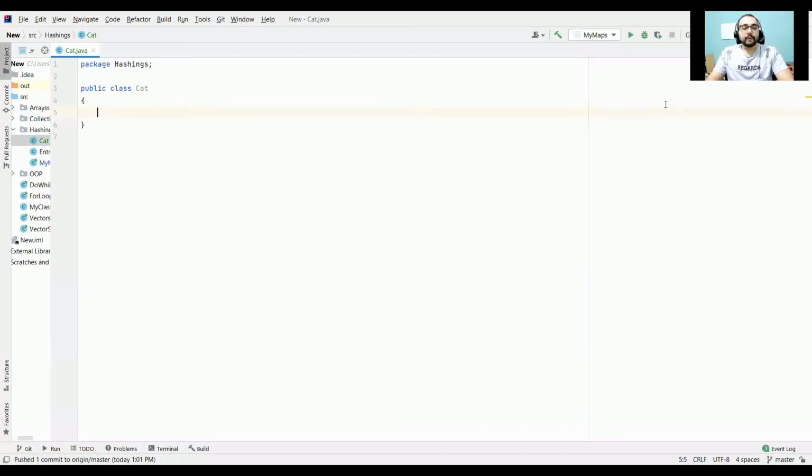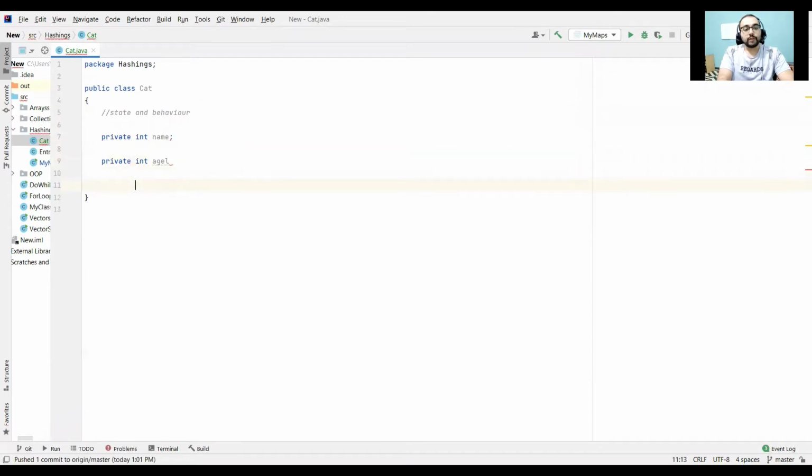All right. Now, let me put the same thing that I just talked about into an example. As I mentioned, the object has two things in it, the state and the behavior. So I'm just going to write it here, state and behavior, for the cat. We mentioned that it will have name, age,